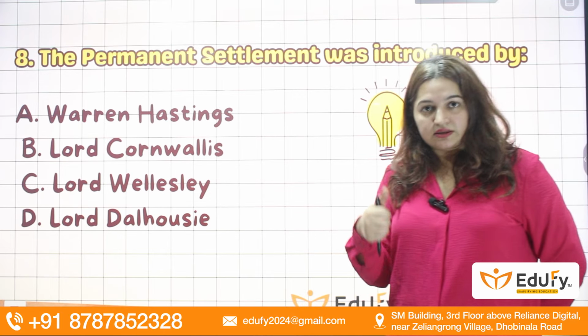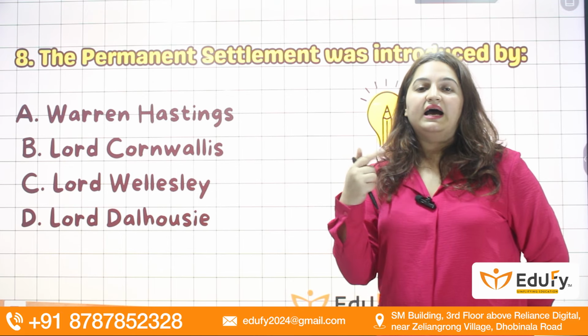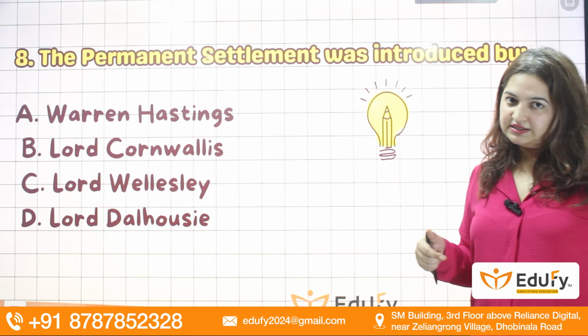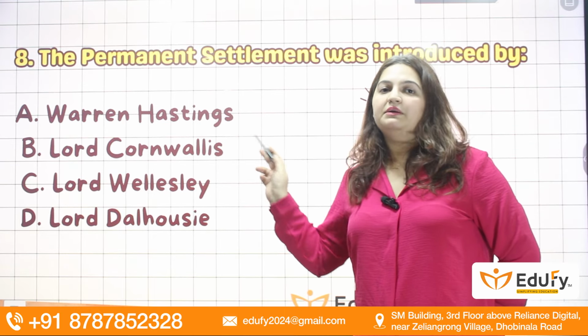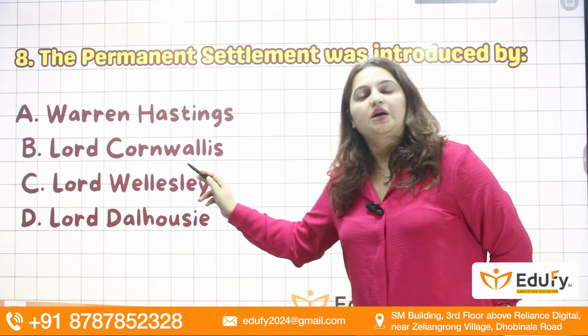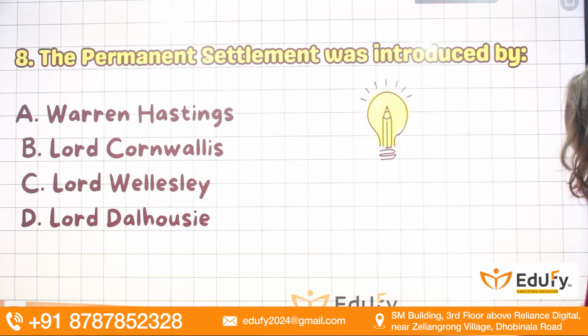One was Ryotwari and the other was Mahalwari system. Okay. Who brought this permanent settlement? Here we are looking at permanent settlement. Who brought this? It was Lord Cornwallis. B. So the answer is B.